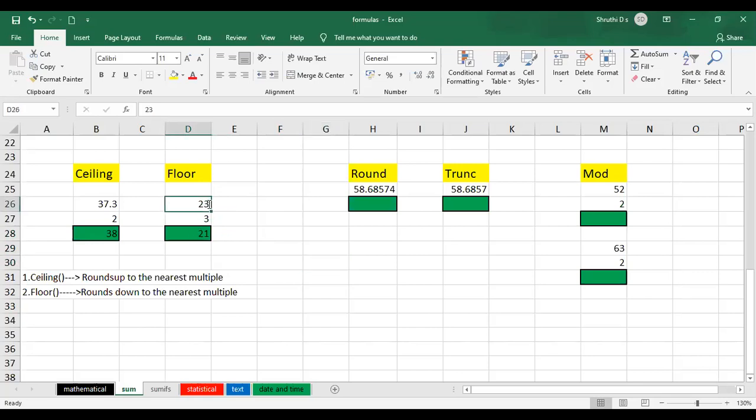And if I change the number here to 27, it stays 27 itself, because 27 is a multiple of 3, right? So that is why it remains 27 itself. If I give 27.3 or 27.4 or 27.6, just press enter. Again, it is going to consider the same value. Any doubts here? Floor and ceiling?